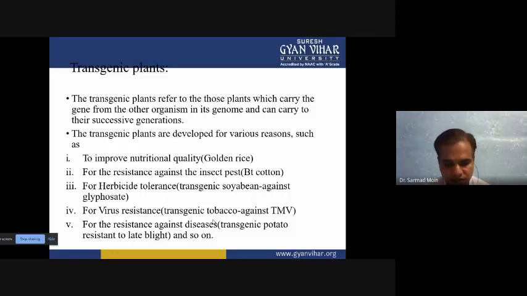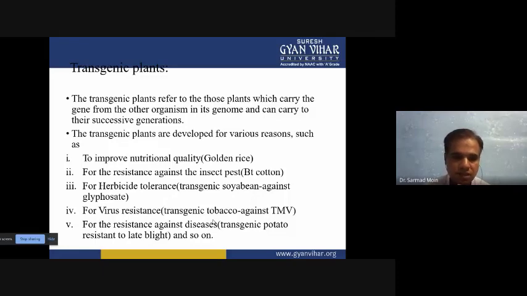Suppose a gene which is isolated from bacteria or fungi is transferred into a plant. We call it transgenic. A new plant which has a foreign gene that is expressing as a new character, we call transgenic. So we develop these transgenic plants for various purposes. We want to improve the nutritional quality of the plant.